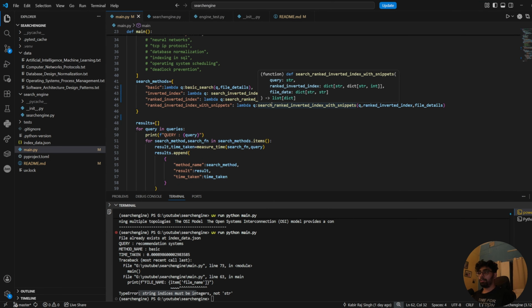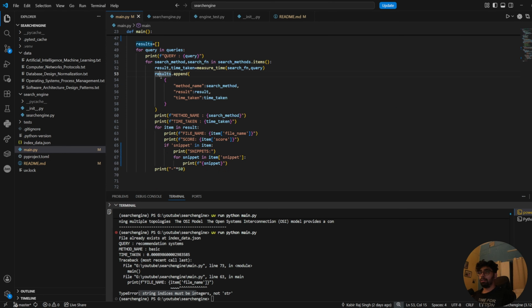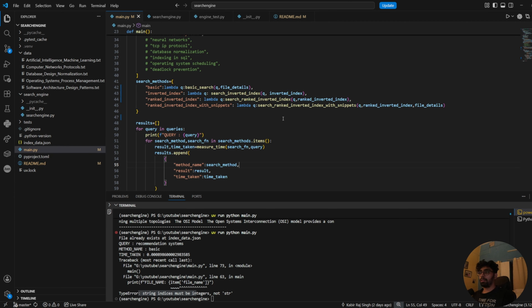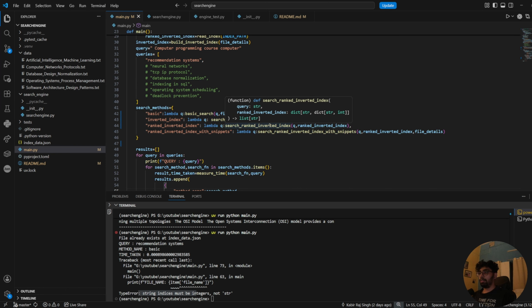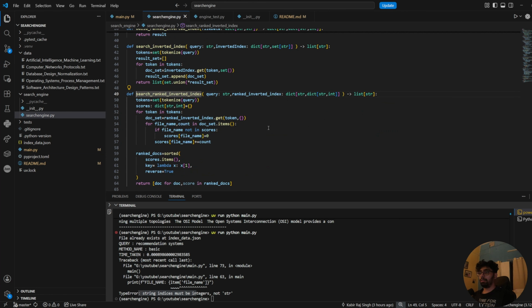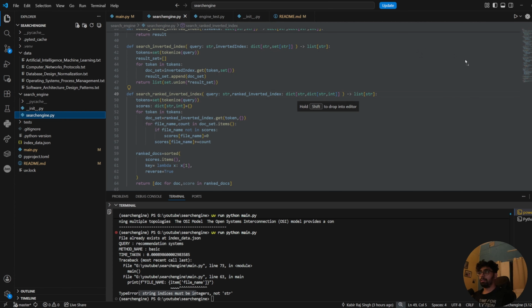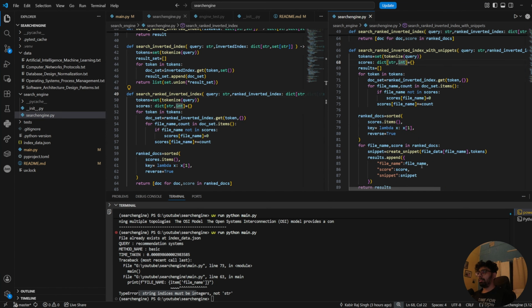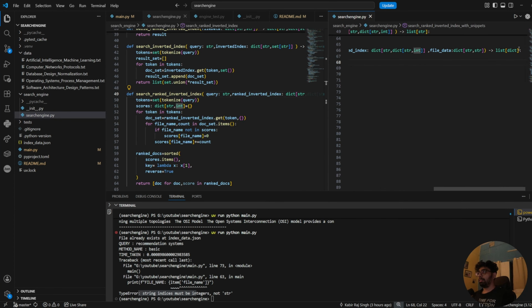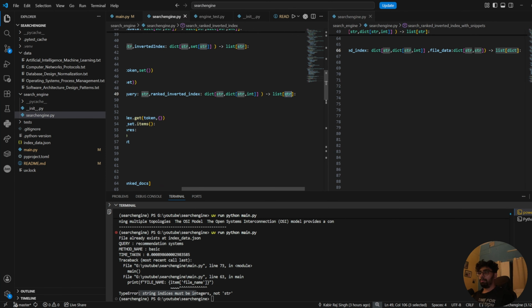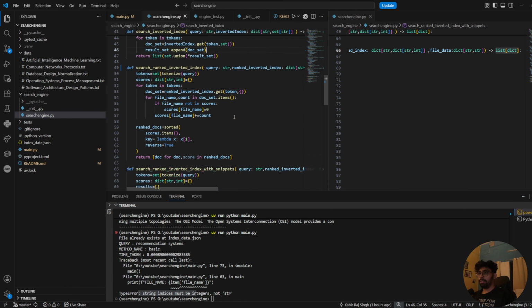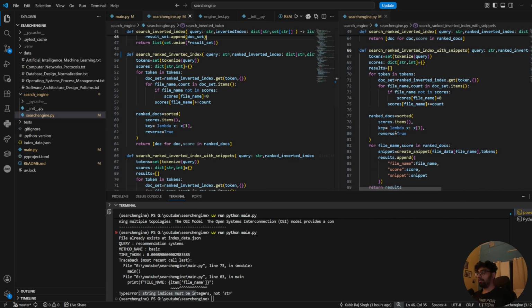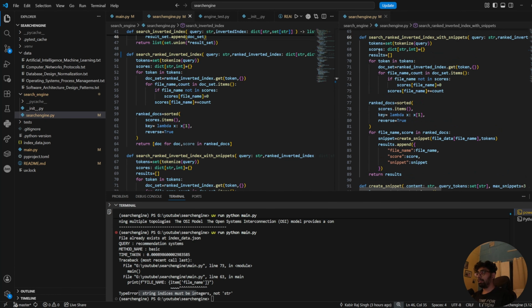And also I need to make sure that the return type is the same so that this results dictionary is consistent. So what I need to do is open this function and the other function side by side. Okay, with snippets. So the return type for this is a list of dictionary. Let me just copy it. We basically just want this to be a list of dictionary. And let's see how we were doing things over there. So we had a results list.